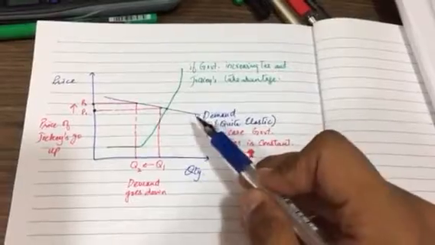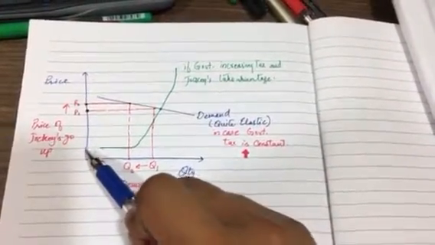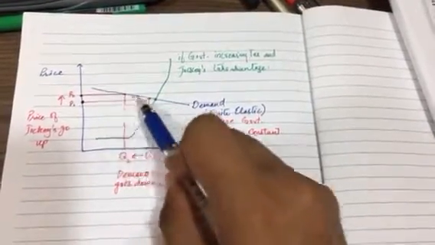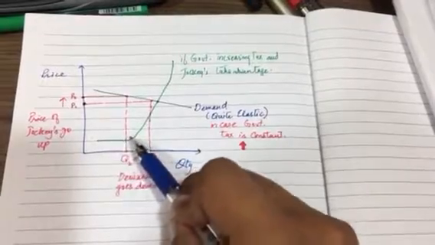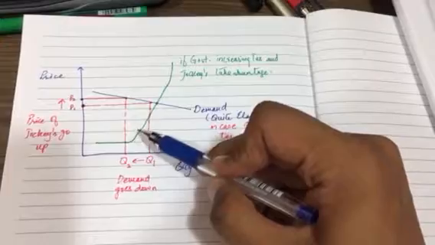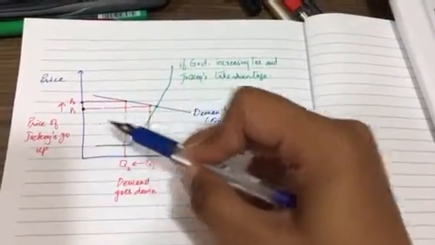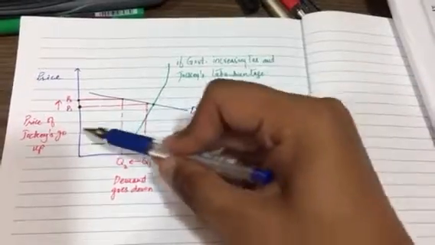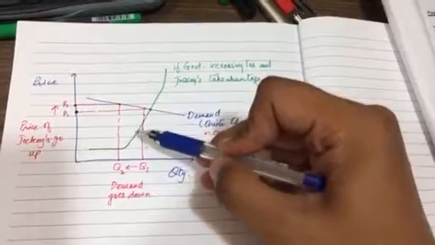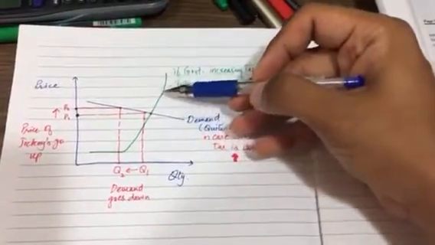But if government is increasing tax, what happens on the green line is that initially the jockey's price was pretty stable and the quantity demanded is increasing. But as the government is increasing taxes, the supply price goes up, because if the government raises taxes, these people are willing to demand more of jockeys, so they're willing to pay more. But at a certain point in time, the demand will not